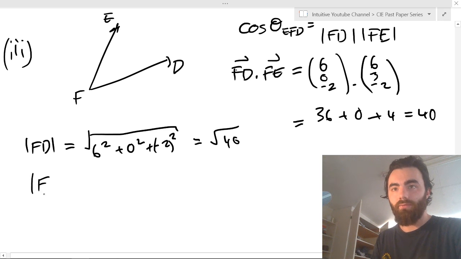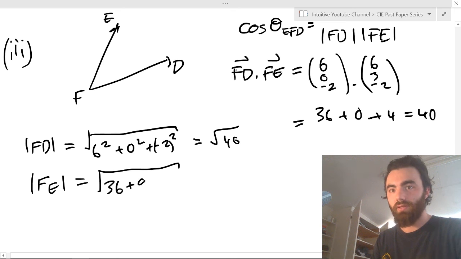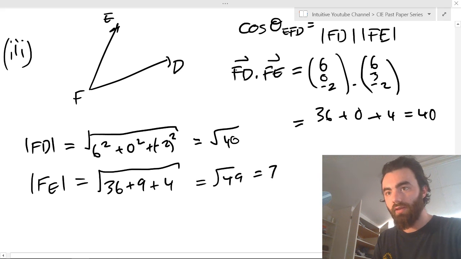And the magnitude of FE is just the square root of 36 plus 9 plus 4, which is the square root of 49, which equals 7.